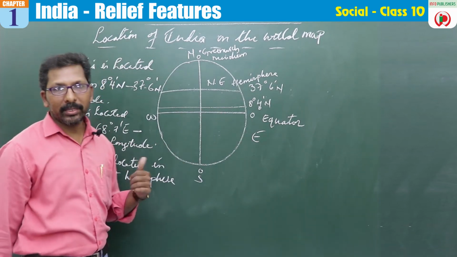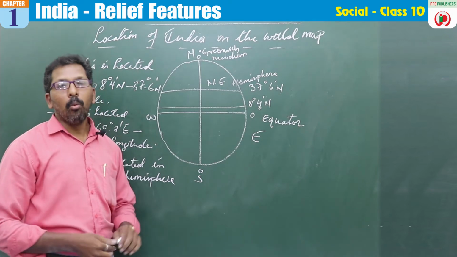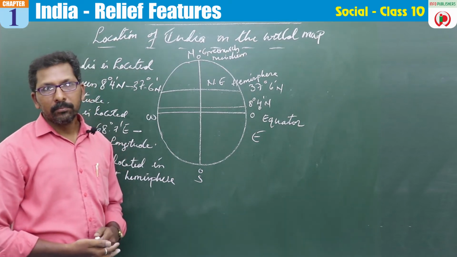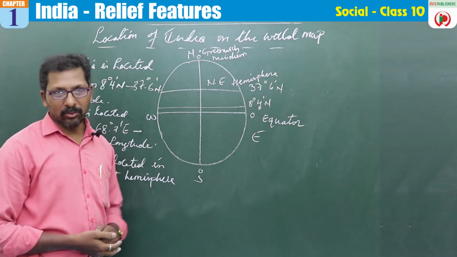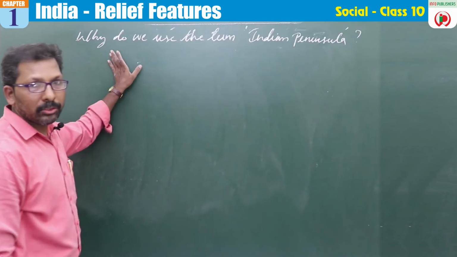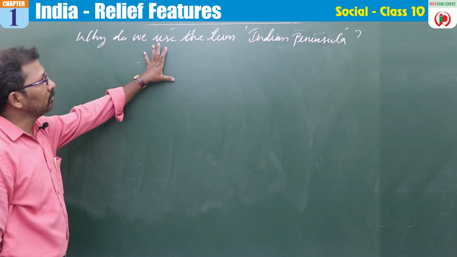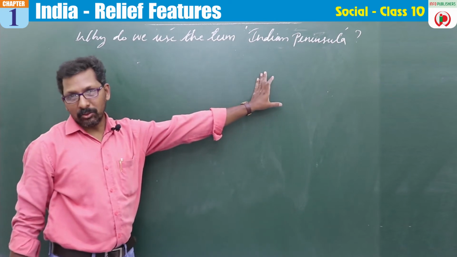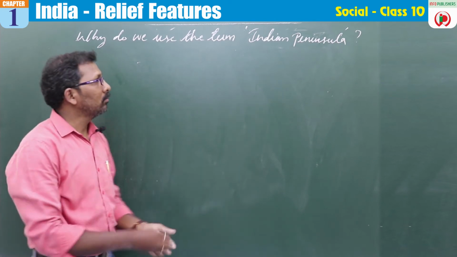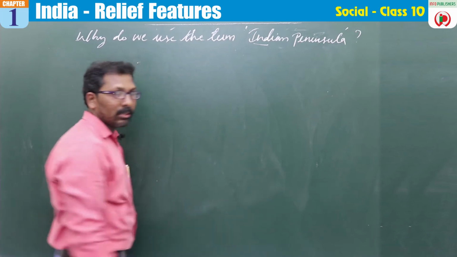Okay, so let us go for the next question. The next question is, why do people call India a peninsula? The next question after the location is, why do we use the term Indian peninsula? Now, you know what is India? India is a country.